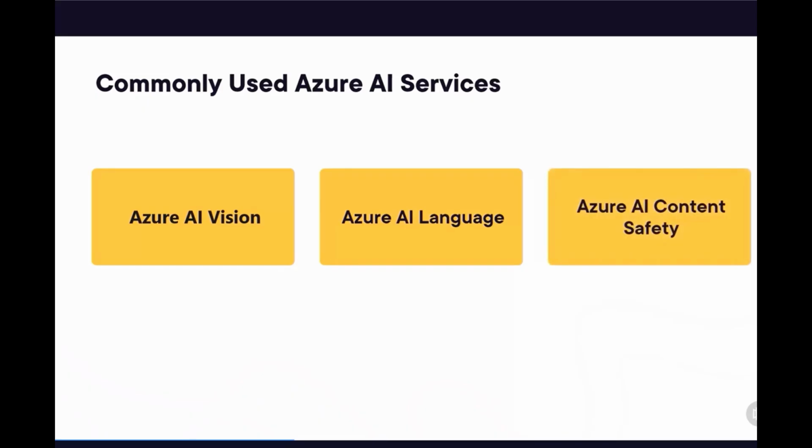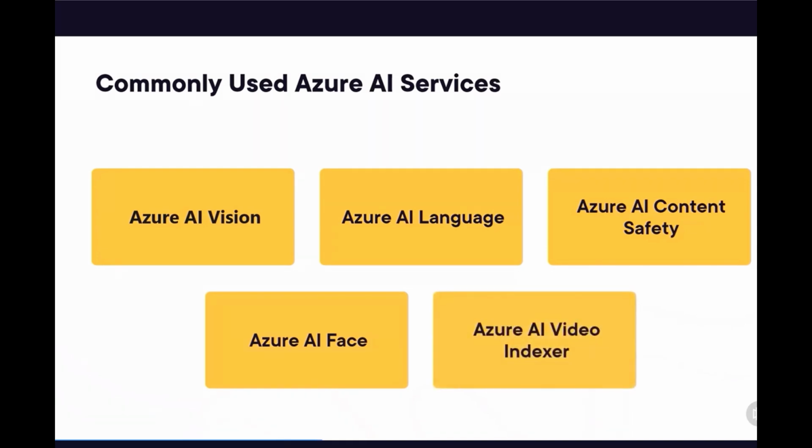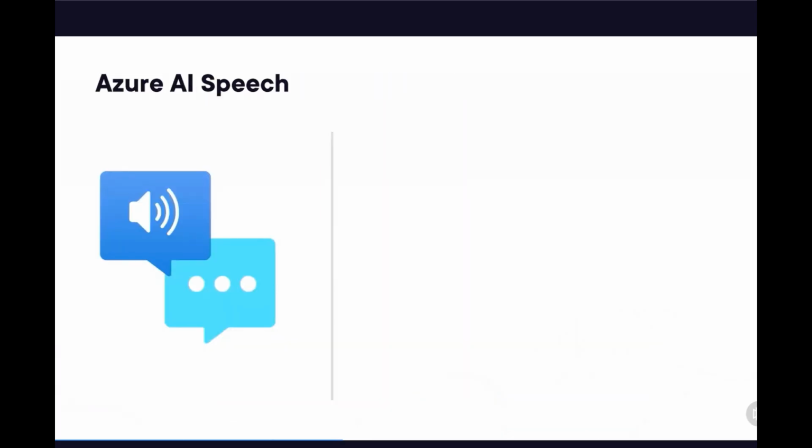Azure AI Content Safety is a service that uses AI to detect and filter harmful, offensive, and inappropriate content in text and images. Azure AI Face enables facial detection, recognition, and analysis for identity verification and emotion detection. There is also Azure AI Video Indexer. It's a service that uses AI to extract insights such as speech, text, and emotions from video and audio content. Let's talk a bit more about some of these services.